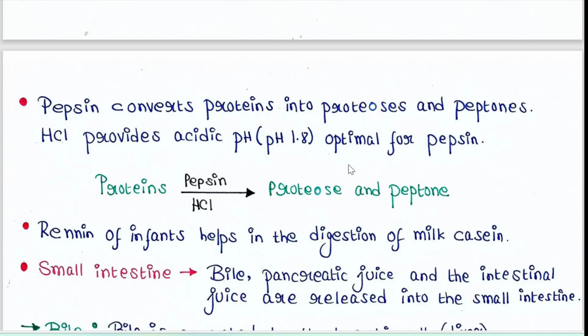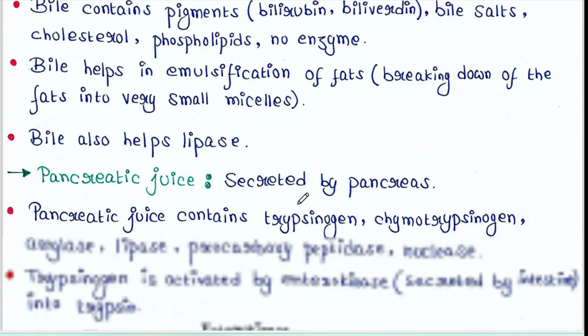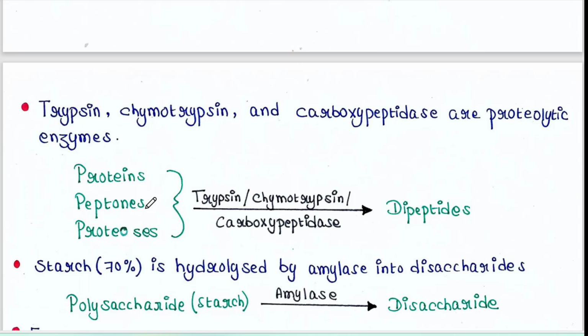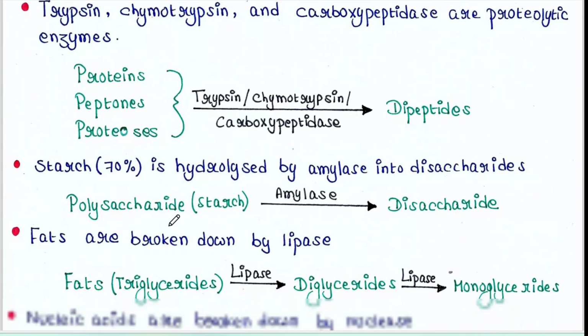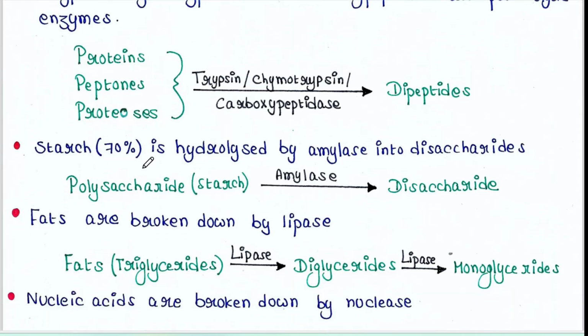Now, these proteoses, peptones and rest of the proteins are converted into dipeptides by the help of this trypsin, chymotrypsin and carboxypeptidase. So, we have seen that 30% of starch was hydrolyzed in our mouth. Rest, that is 70% starch, is now hydrolyzed into disaccharides by the enzyme amylase.